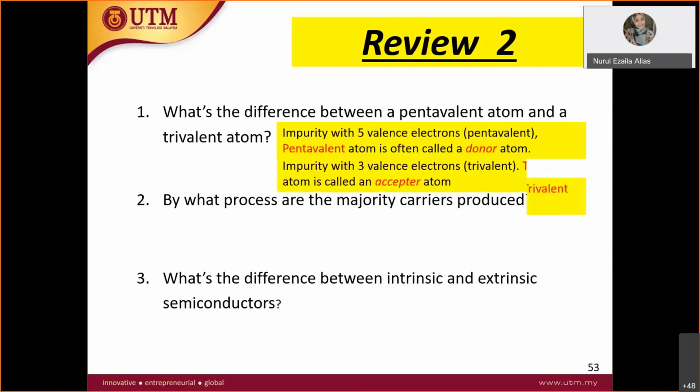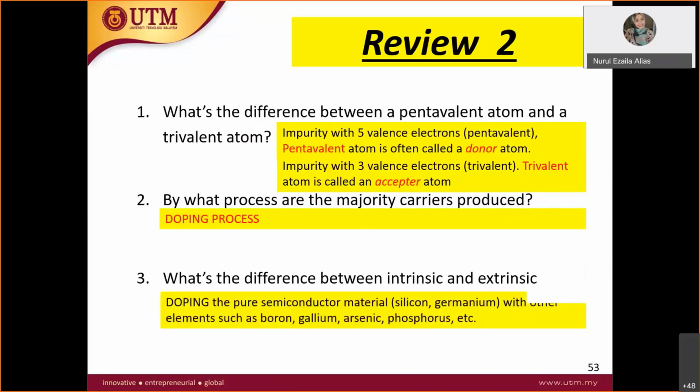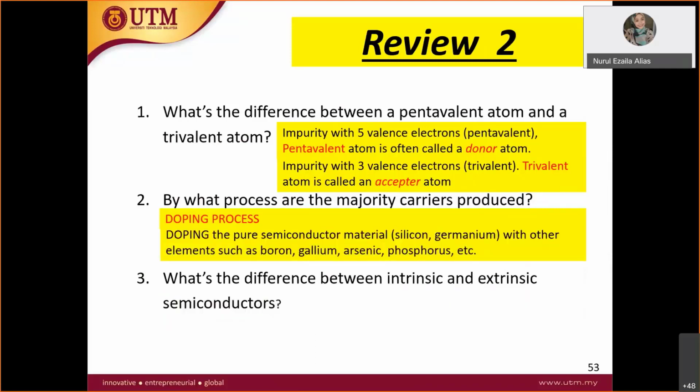So what is the process to produce the majority carrier, to increase the conductivity? The doping process. Doping is actually doping the pure semiconductor with another element such as p-type or n-type.